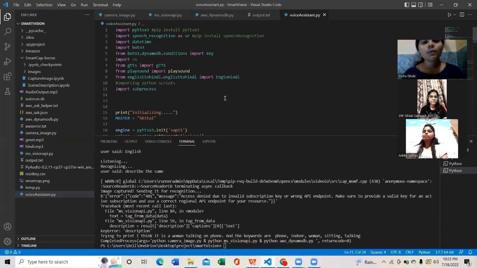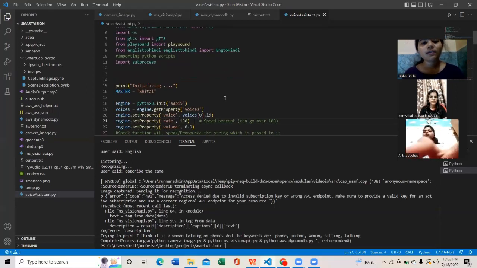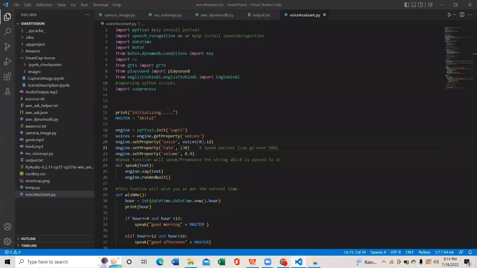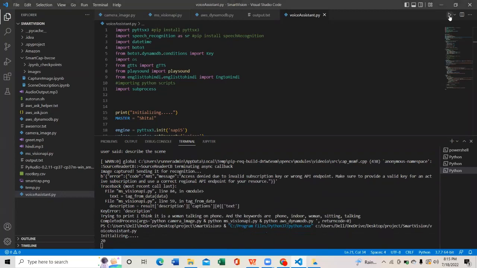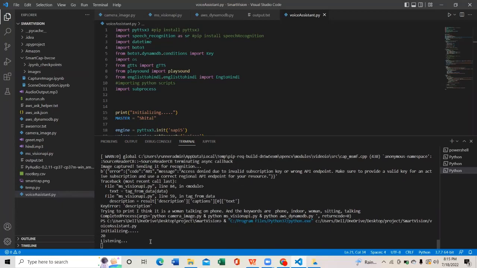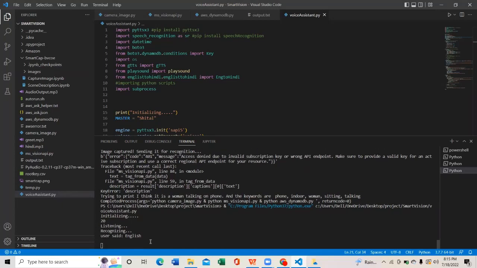So now let's see the working of this project. Good evening, Sheetal. Choose a language, Hindi or English. English. This world is a beautiful place and I am here to help you see it with my voice. If you want to know what's happening around, say describe the scene.